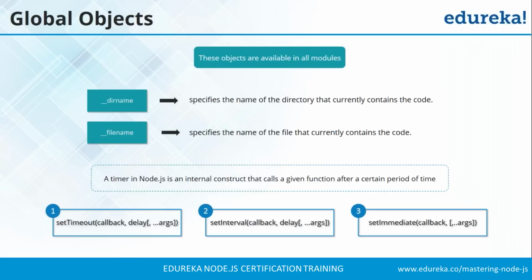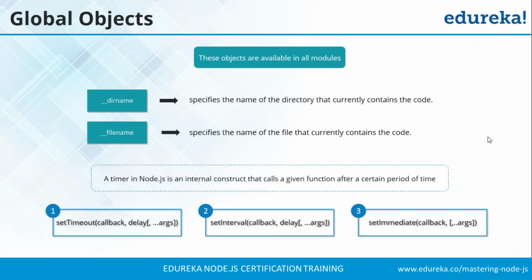We just executed the setTimeout function, as you can remember, guys, in our non-blocking code. This setTimeout function is used to execute a one-time callback after delay milliseconds. Then we have the setInterval function, which is used to define a time interval and will be executed after a certain interval of time specified by you. And remember, guys, that you need to specify the time in milliseconds. Then you have the setImmediate function, which is basically used to execute a command immediately.